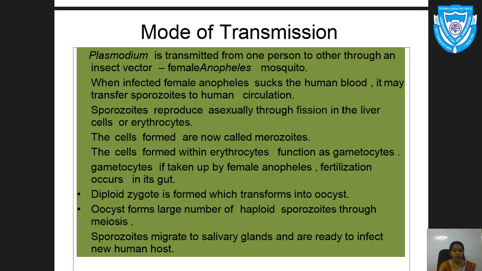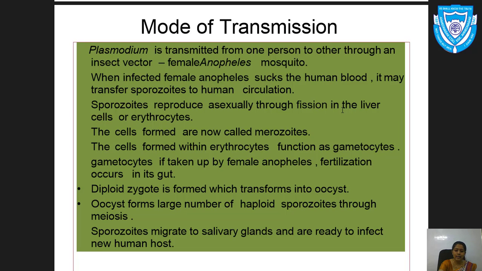Why do they form haploid sporozoites? Because here the cell division is meiosis, and we know that in meiosis reduction division takes place. Now these sporozoites migrate towards the salivary gland of the female Anopheles mosquito, and they are ready to infect a new human host. This is all about the mode of transmission.